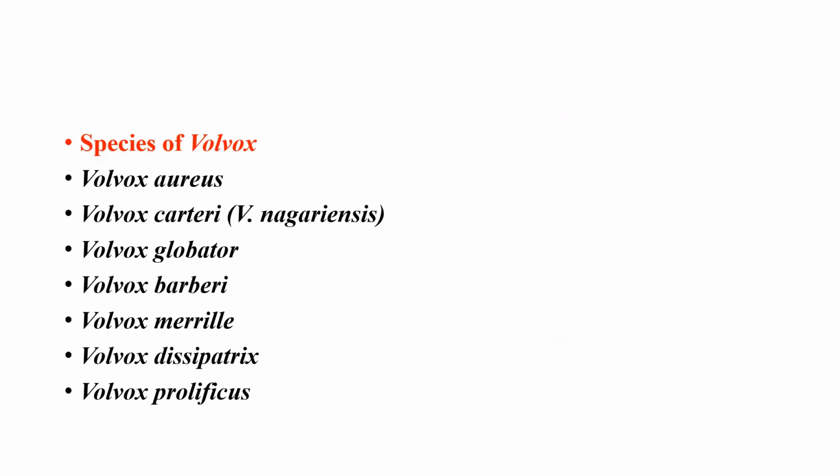These are a few species of Volvox. Out of these species, Volvox aureus, Volvox globator, and Volvox prolificus are found in India.